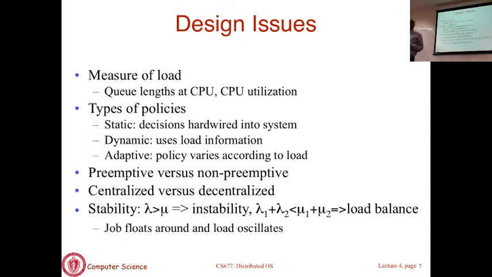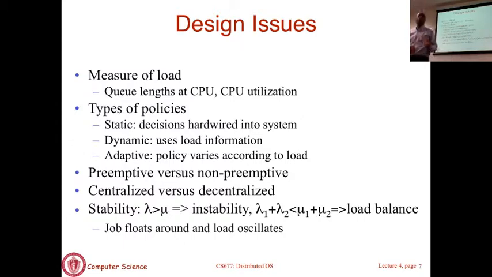But to understand what these are doing, we need to understand what we are trying to achieve from our distributed scheduler. What do we want to optimize in the system? Because the first question is, when should you invoke this distributed scheduler? When does it make sense? You have to have some measure of load, both on your system as well as on other systems, that is going to let you decide whether to move a job and where to move it. You can use different metrics for that. It could be the queue length, it could be the CPU utilization, any number of metrics.